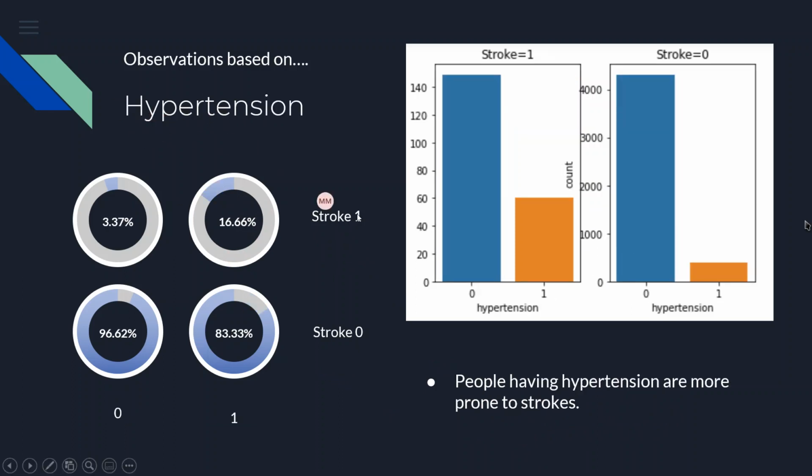In case of hypertension, we find out that among the people who had stroke, that is stroke 1, the people who had hypertension equal to 1 are significantly higher than people who didn't have hypertension. That's why people having hypertension are more prone to strokes.